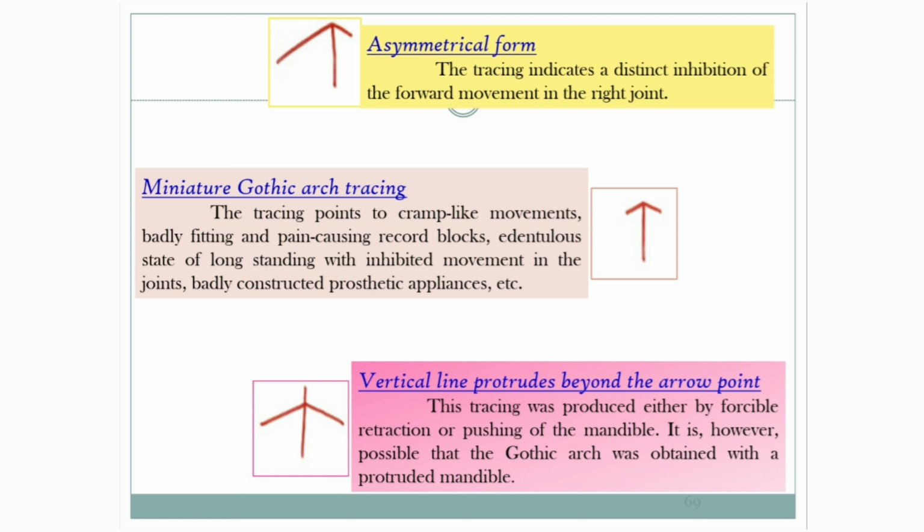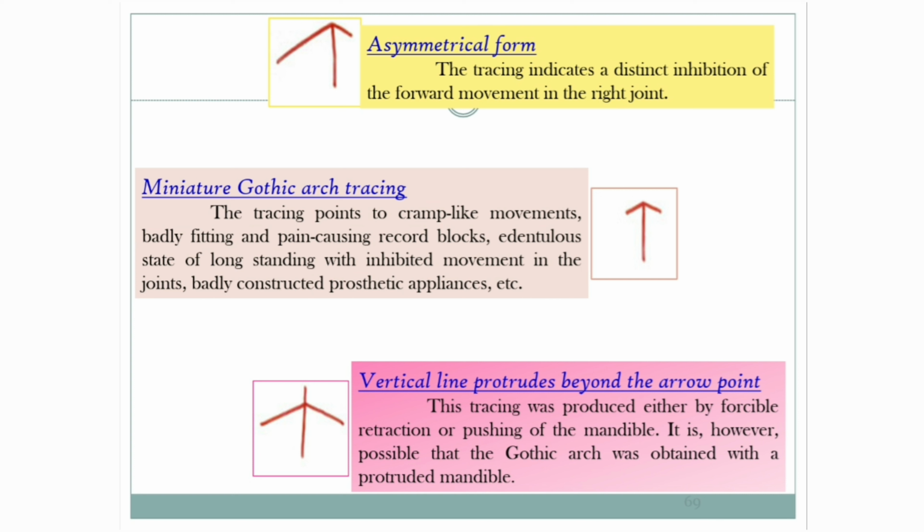Then the miniature Gothic arch tracing. The tracing points to cramp-like movements. Badly fitting and pain-causing record blocks, an edentulous state of long standing with inhibited movement in the joint, badly constructed prosthetic appliances, etc. can lead to a miniature Gothic arch tracing.